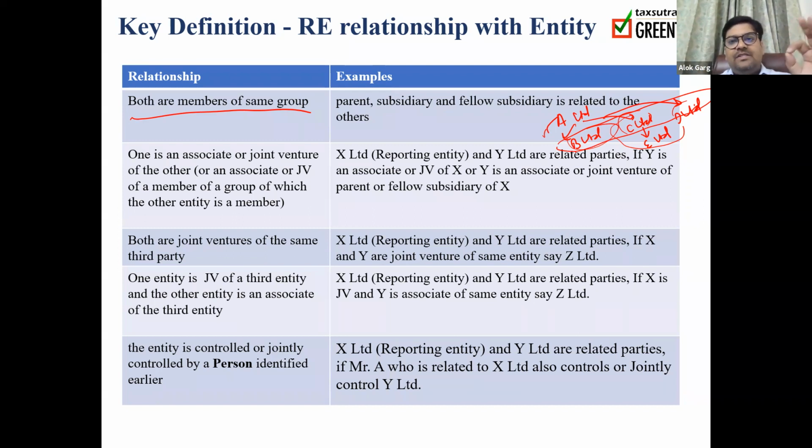So if I talk about the relationship between Mr. A and X Limited, Mr. A is a KMP of the reporting entity. If I talk about the relationship of Mr. A and Y Limited, Mr. A is either controlling or jointly controlling Y Limited. So if this is the case, then X Limited and Y Limited are related parties. So if a person who is related to a reporting entity, like he is a KMP, and that person or his or her relative is also having a control or joint control in another entity, then these two entities are considered as related parties. Clear?